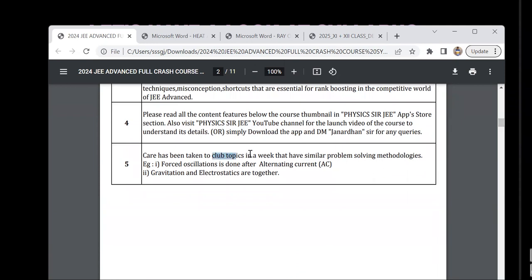So care has been taken to club topics in a week that have similar problem solving methodologies. Like forced oscillations is done after AC, I was telling you. Gravitation and electrostatics have similar problem solving, so I've clubbed them in a single week, maybe week 4 if I remember correctly.